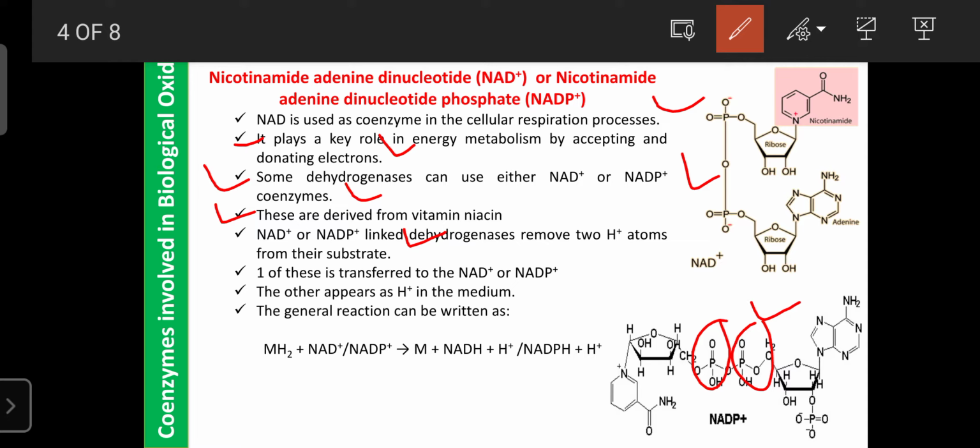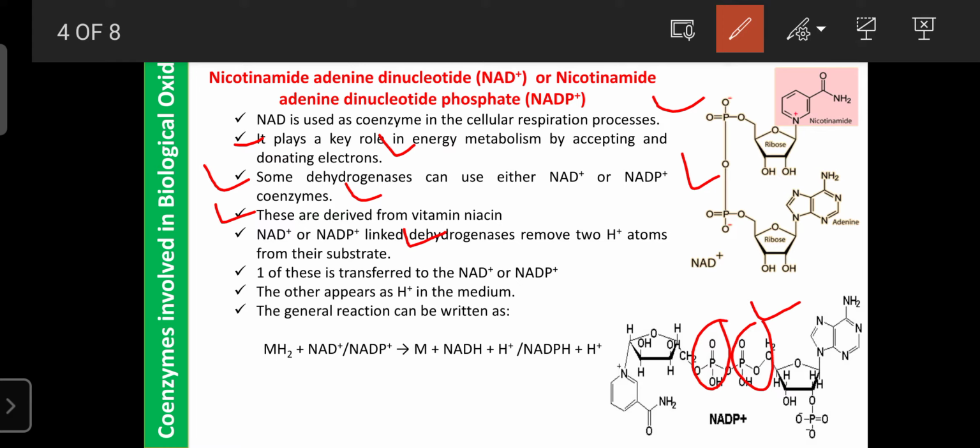One of these is transferred to the NAD or NADP, and they become NADH or NADPH. Further, these NADH and NADPH enter the ETC, the electron transport chain, and produce ATP. That ATP is helpful for various biochemical reactions.